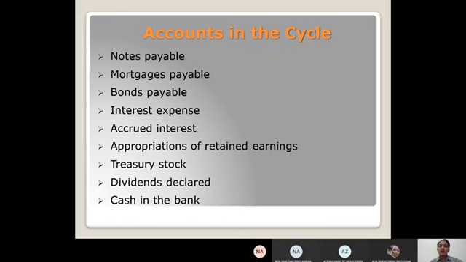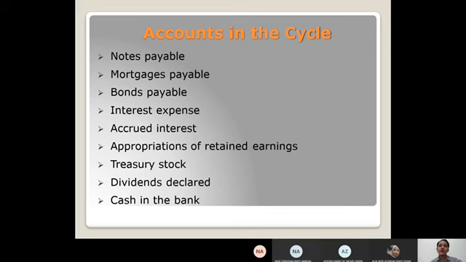Okay, number 6 is appropriation of retained earnings. Appropriation of retained earnings is the part of the retained earnings that has been approved by the board of directors for specific purposes, including research and development, stock repurchase, and reduction of debt. Okay, number 7 is treasury stock. Treasury stock is stock repurchased by the issuer and intended for retirement or resale to the public.